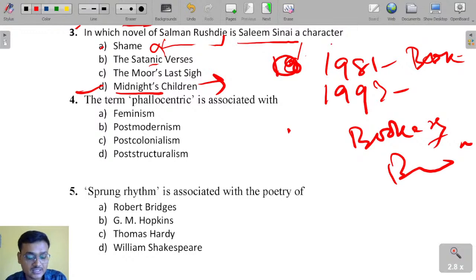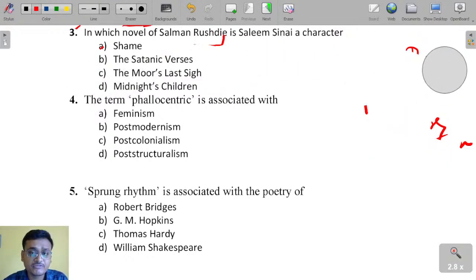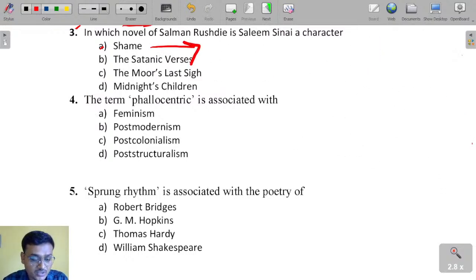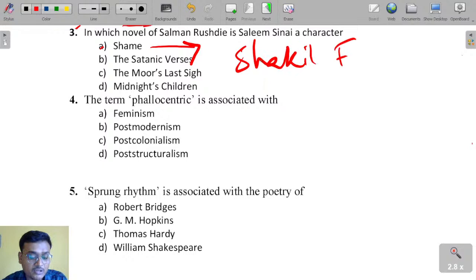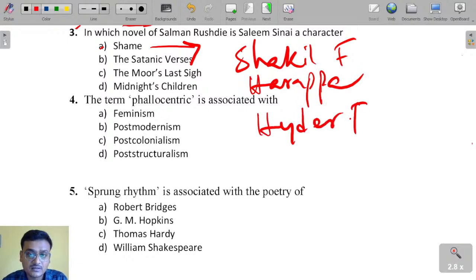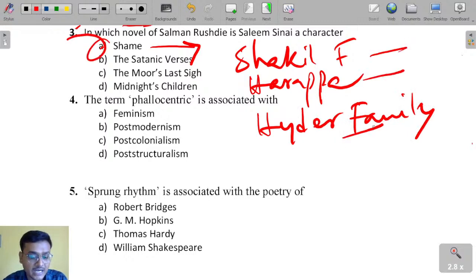Shame is also another magic realist novel. In Shame, there are mainly three families: the Shakil family, the Harappa family, and the Haider family.